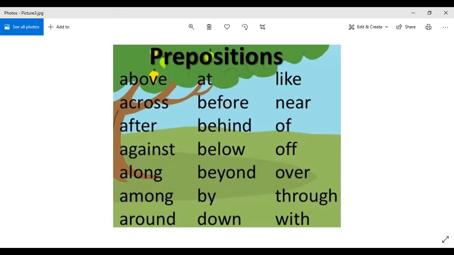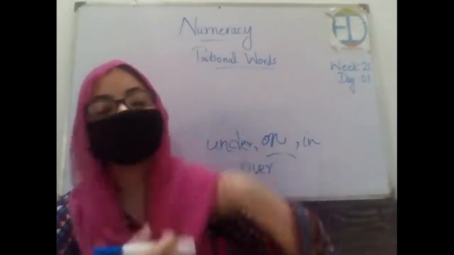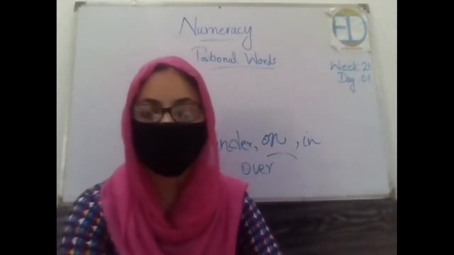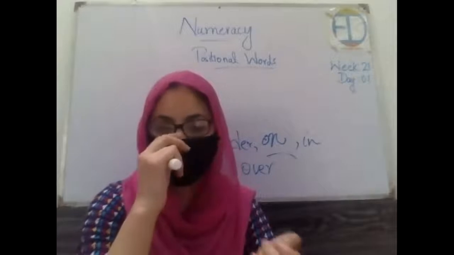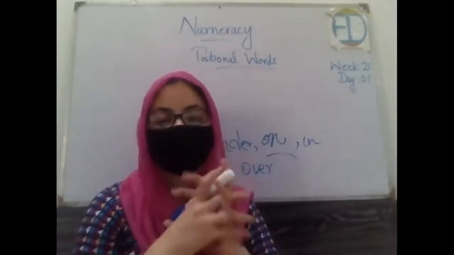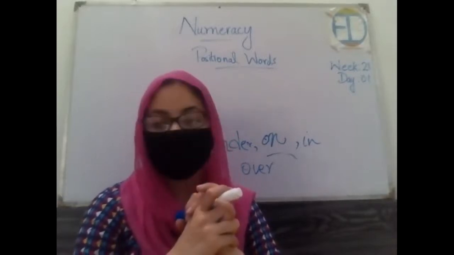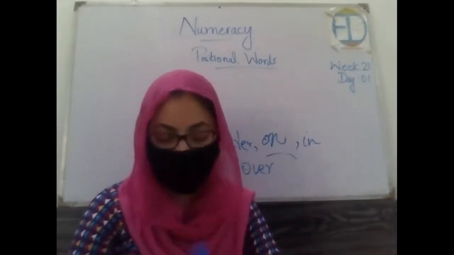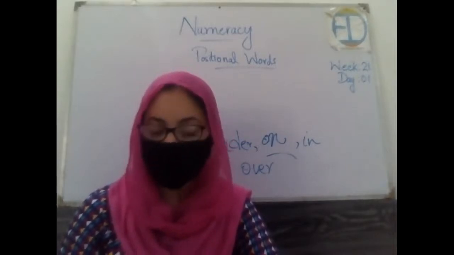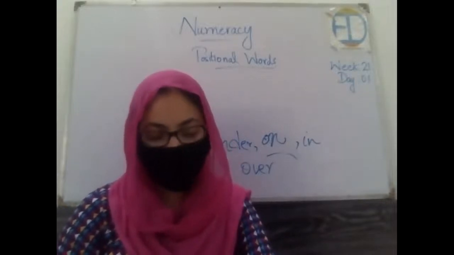Okay. So now before moving toward the exercise in your book, I want you to please repeat for me what we have studied so far. Yes, who is going to revise this for the whole class? Okay, yes, Vase, please. First of all, tell the definition of prepositions or positional words. Very good, which tells us about the position of something. Excellent. Okay. And can you tell us some examples of it as well? In, on, at, under. Very good.